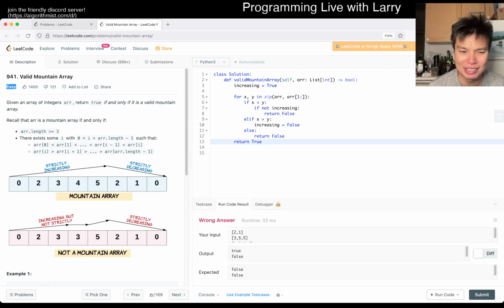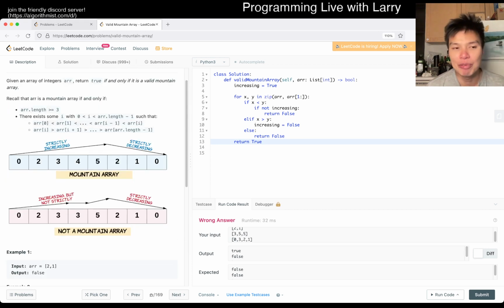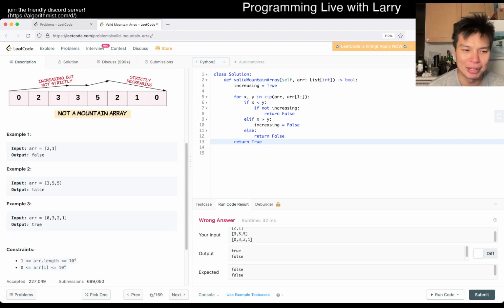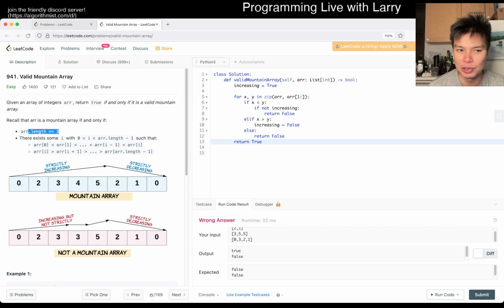I don't like to call these things easy because you make silly mistakes like this, and then you get made fun of. Actually, I misread the input. To be honest, I really misread the constraint. I saw this and thought that the input is at least size 3, but it turns out that it is of size 1, but that it is only true if this is 3.